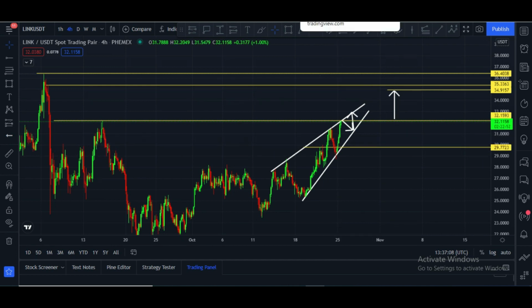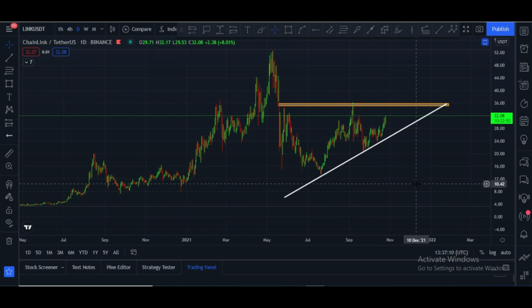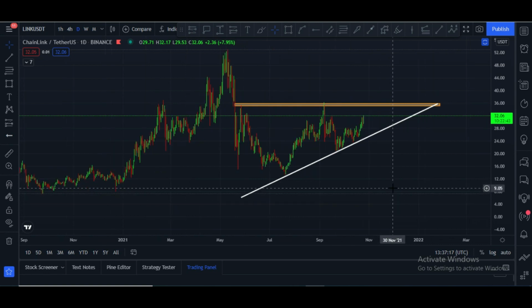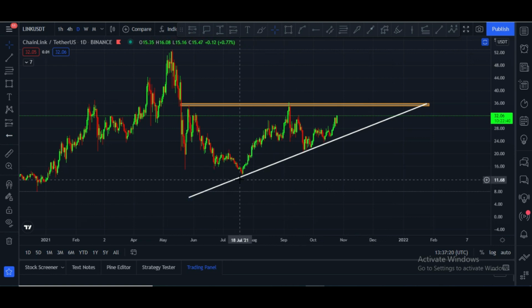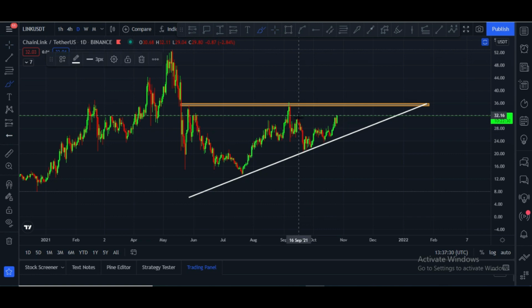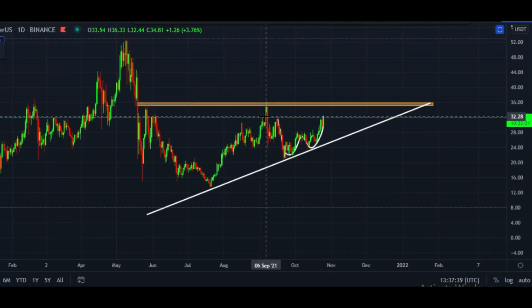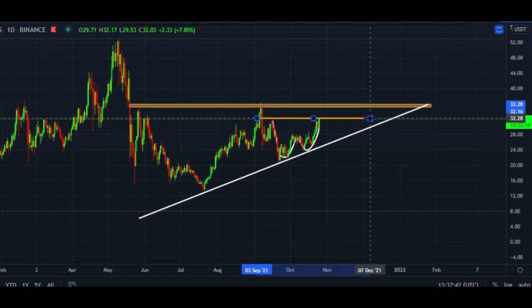Let me please show you daily chart. In daily it is in this ascending wedge, or you can say ascending triangle, sorry, it is not ascending wedge. Here you can see it respected this trend line very much, and now it is at $32 price area, and it is also creating a W pattern. If you look at this very carefully, in that case it is about to break the neckline of this W pattern. This is the neckline of this W pattern.